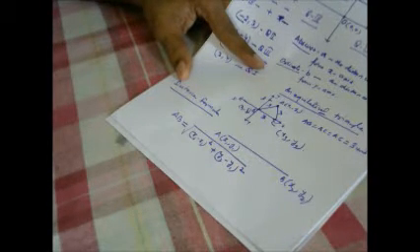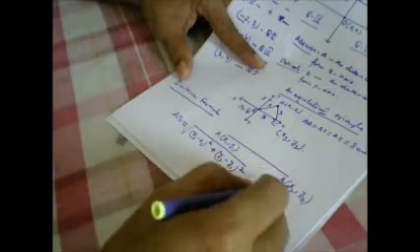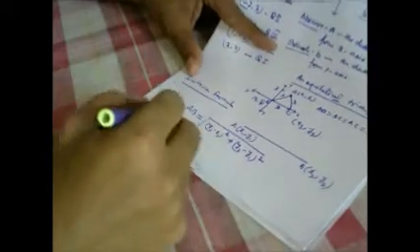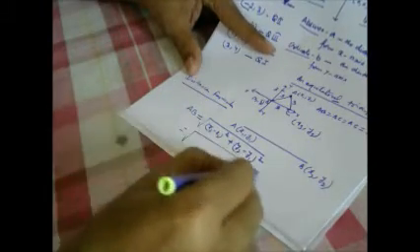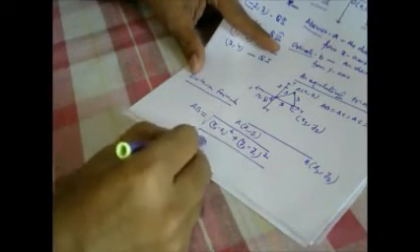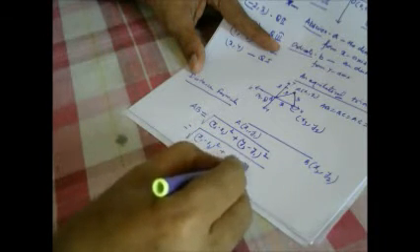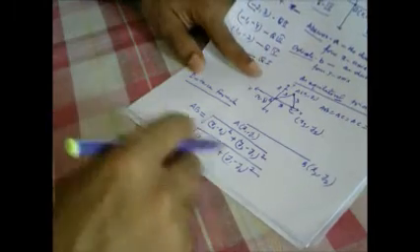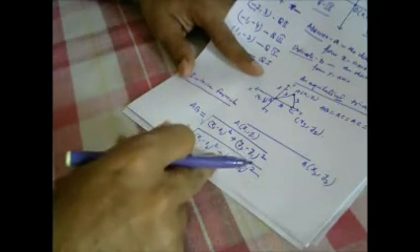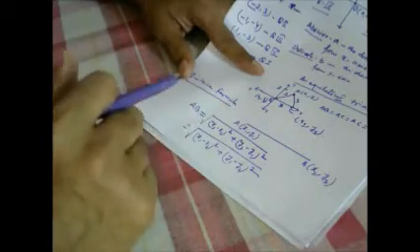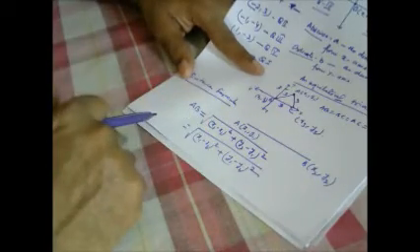Now, gentlemen, somebody will say, sir, why are you writing x2 minus x1? Can we write x1 minus x2? Yes, you can write, very well. So we can very well write x1 minus x2 whole square plus y1 minus y2 whole square. It's not going to make any difference, because the square is there. Even if inside it is coming as minus, the square will always be positive.